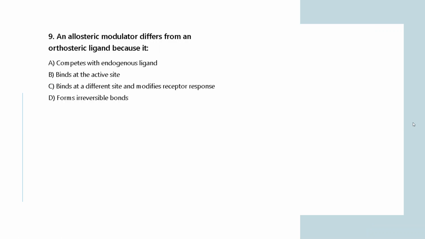Now coming to another question: an allosteric modulator differs from an orthosteric ligand because it competes with the endogenous ligand, it binds at the active site, it binds at a different site and modifies receptor response, or it forms irreversible bonds. So what do you think an allosteric modulator does? What do you think is the correct answer?